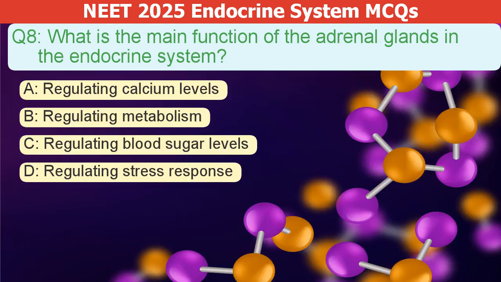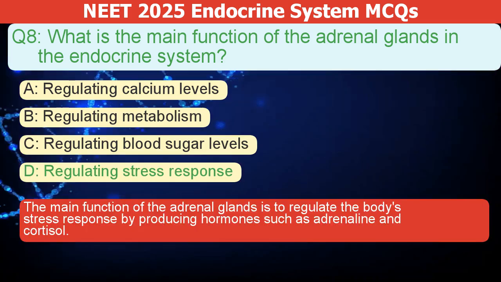What is the main function of the adrenal glands in the endocrine system? A. Regulating calcium levels. B. Regulating metabolism. C. Regulating blood sugar levels. D. Regulating stress response. The correct answer is D. The main function of the adrenal glands is to regulate the body's stress response by producing hormones such as adrenaline and cortisol.